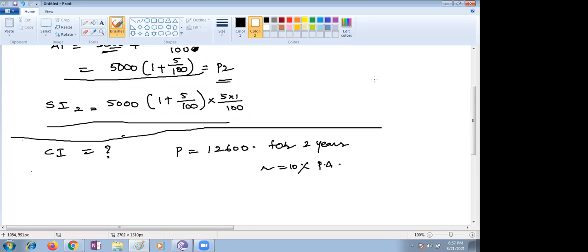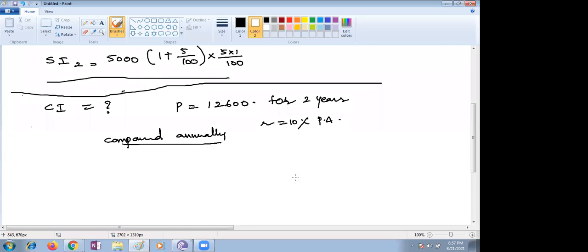You're supposed to find out the compound interest, compounded annually. Compounded annually means every year the interest is added to the principal amount. That is the condition. Compounded annually is in the question. This is the keyword. You have to check according to the keyword.